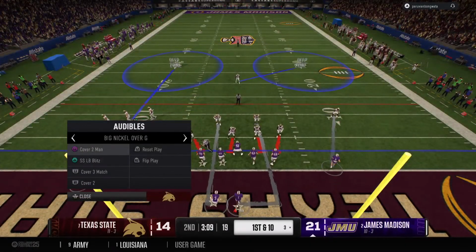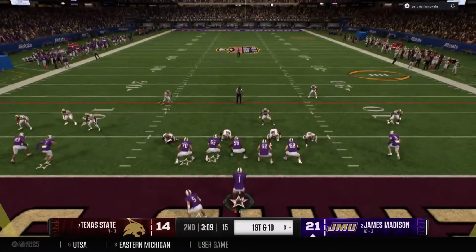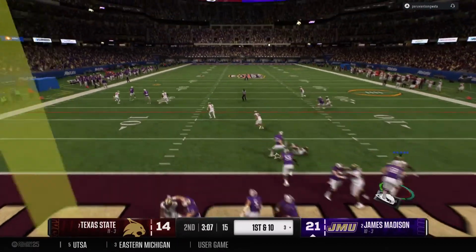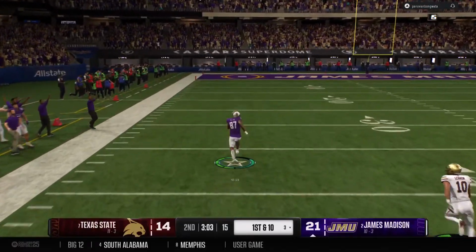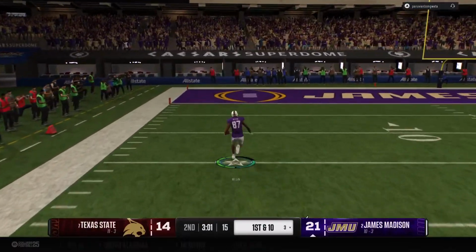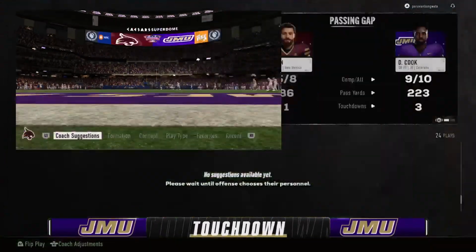Here comes the James Madison offense back out on the field. They had a brilliant touchdown drive last time, mixing the run and the pass. Can they keep that going again? Caught way downfield for a huge gain. Breaks clear, end zone ahead. No stopping him, takes it all the way.